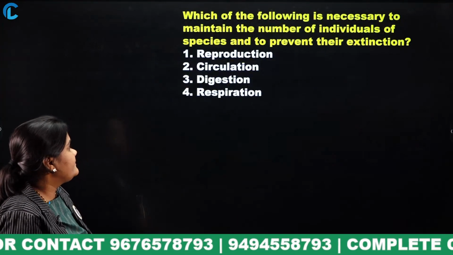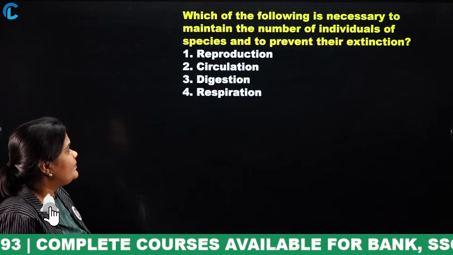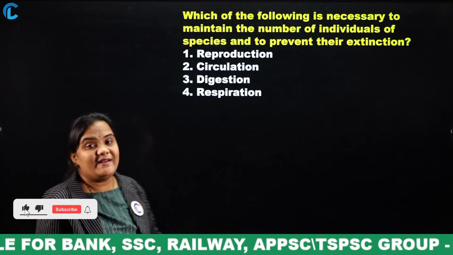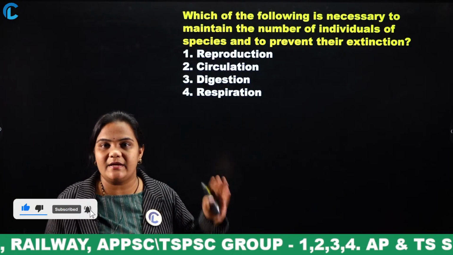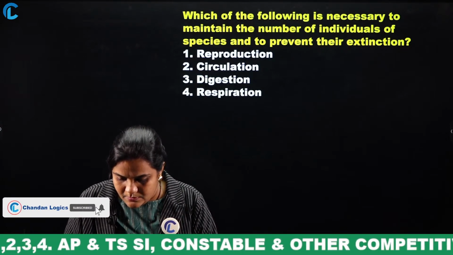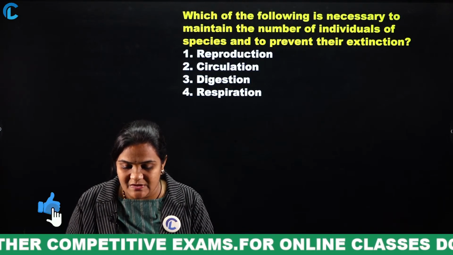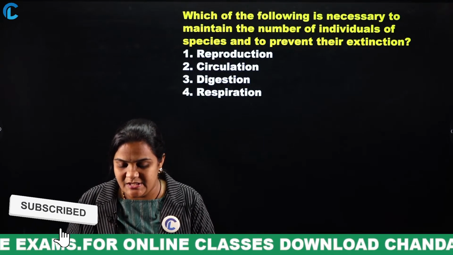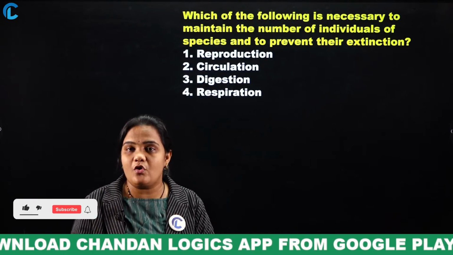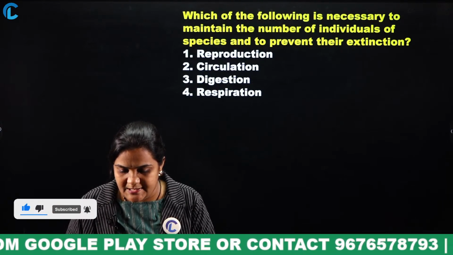Okay? Next. Which of the following is necessary to maintain the number of individuals of species and to prevent their extinction? Reproduction, circulation, digestion, respiration. To prevent the extinction, so this is easy, you can guess the answer. Come on, each and every member. Extinction means disappearance. In order to prevent disappearance, in the given 4 options, which process is to be adopted? Come on.